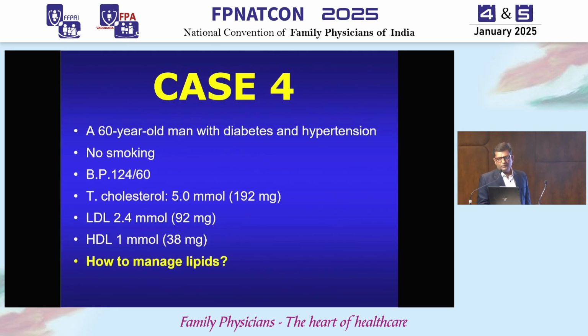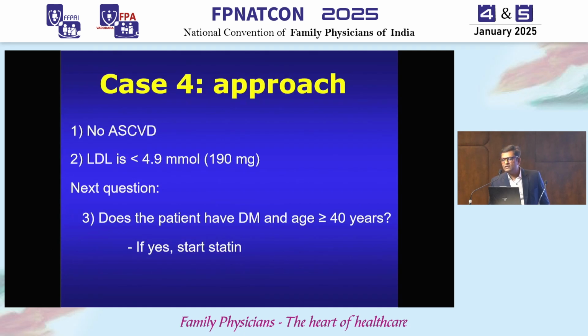Case 4. 60-year-old male with diabetes and hypertension. So we have risk factor, diabetes. Non-smoking, pressures are normal, lipid levels are 92. How do you manage? So again, we ask the 3 questions. Does the patient have ASCVD? No. Is the LDL more than 190? No. But the patient is diabetic. Does the patient have diabetic and age more than 40? Yes. So he should be on therapy.